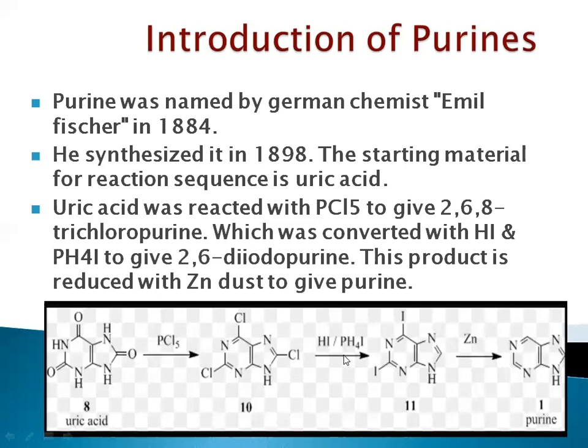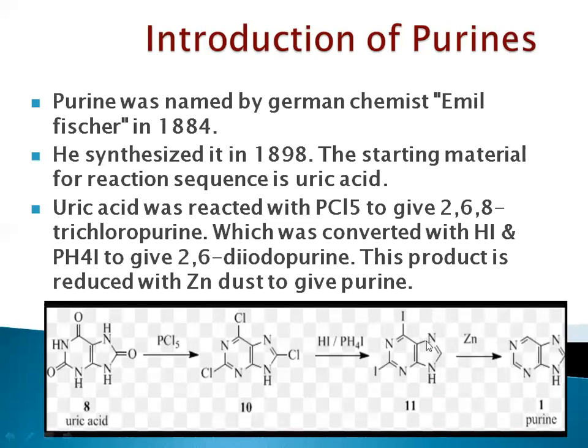After that, the next reagent is HI, hydrogen iodide, and PH4I. What will happen? HCl will be removed. After that, PH4Cl will be removed, and the iodine which is present in HI and PH4I is substituted on the position of chlorine. Where chlorine was present, right now there will be iodine. In the third structure, we are able to see there are two iodine groups. The three chlorine groups were removed, and two iodine groups are added on those positions.